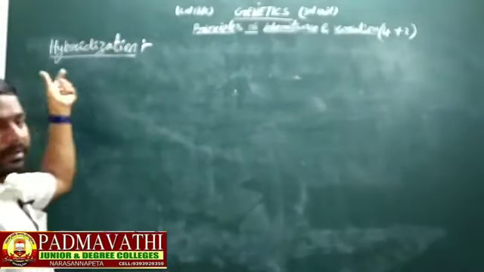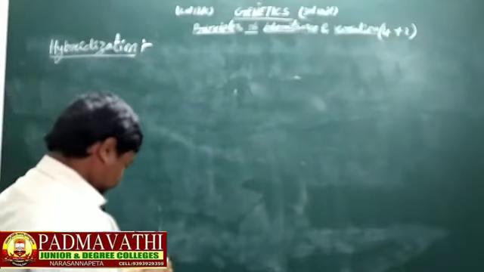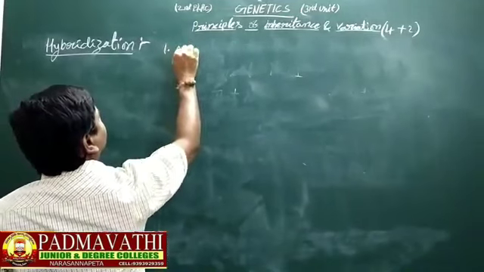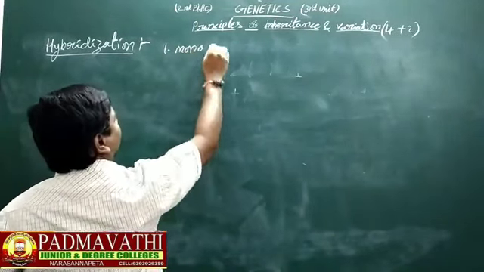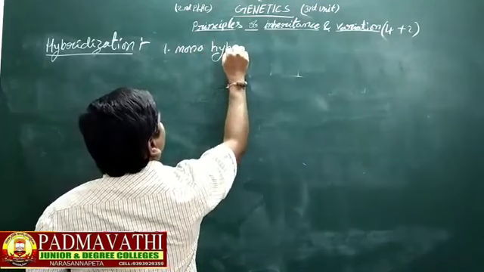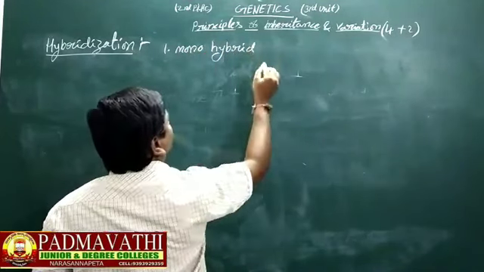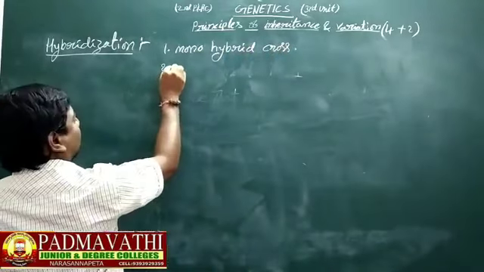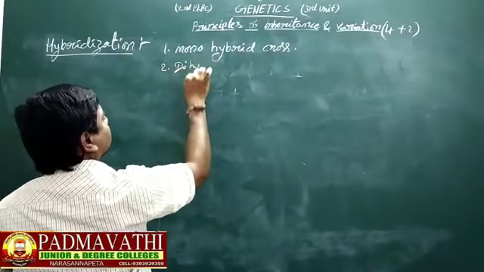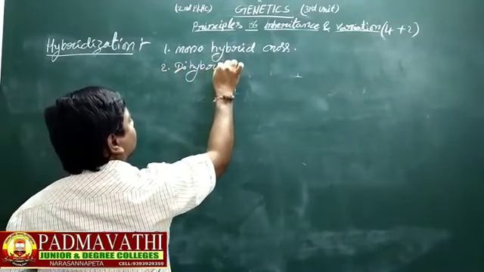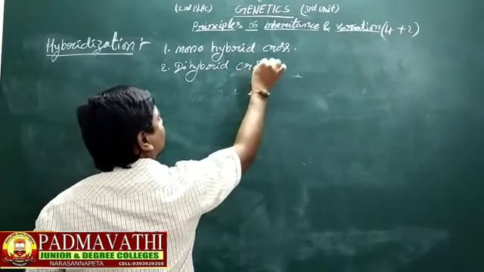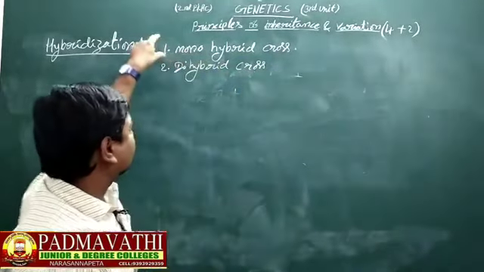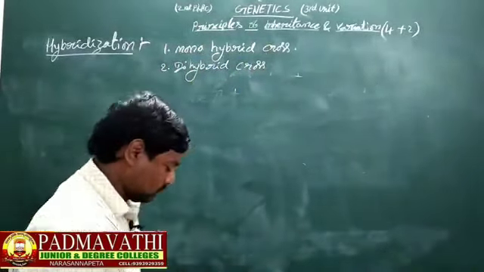Here there are 2 kinds. First one, monohybrid cross, and second one, dihybrid cross. Now, we discuss that monohybrid cross.